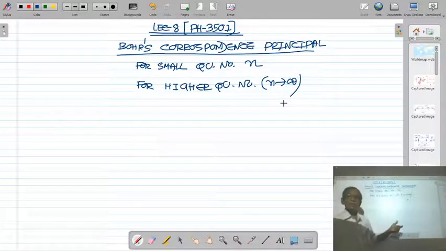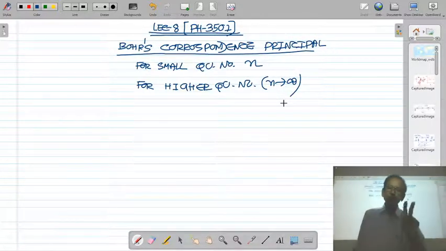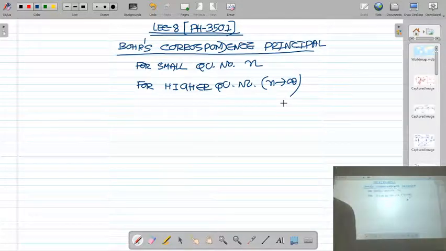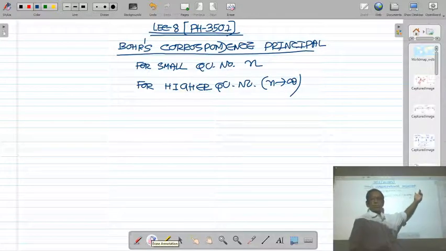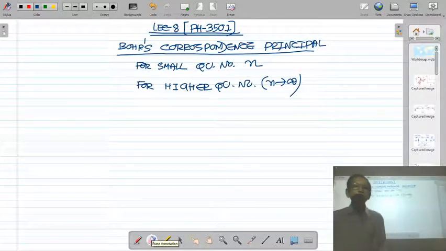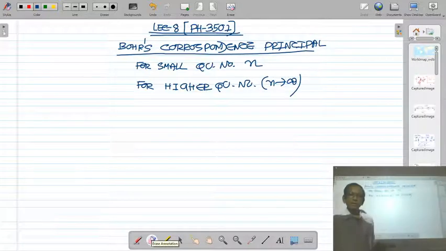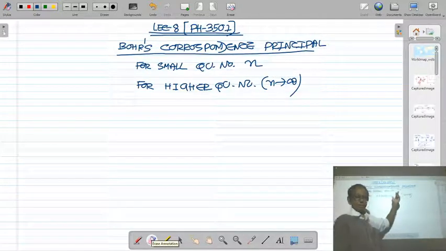So Bohr's correspondence principle is made up of two parts. First of all, we write down the principle, then we will try to explain it. As I told you, for small quantum number n, the results of quantum theory do not agree with the results of classical theory.